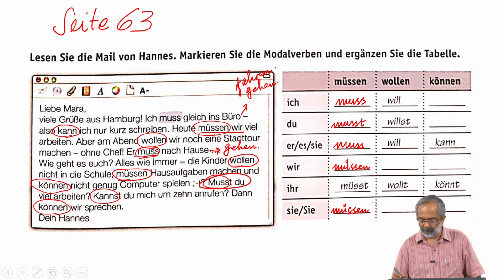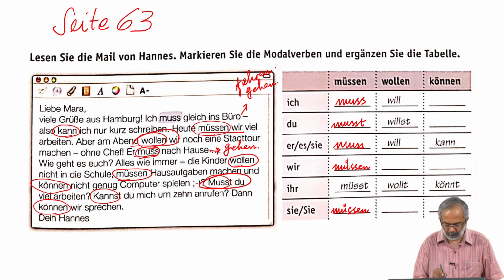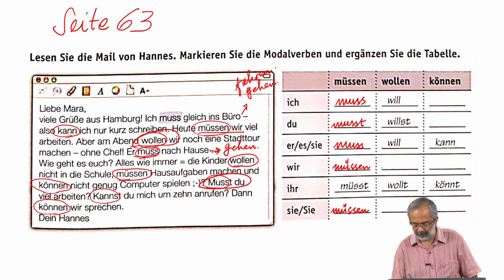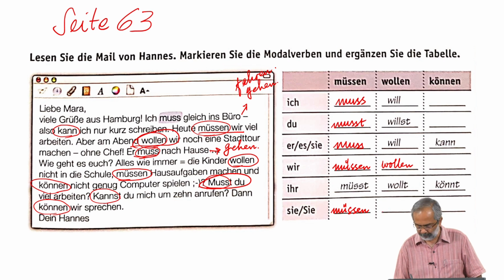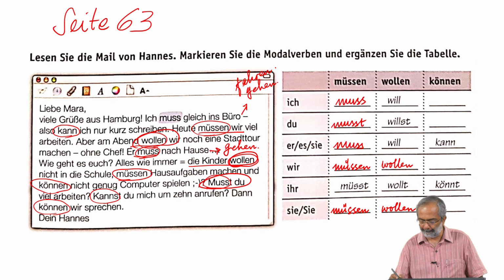Ich will, du willst, er, sie, es will, wir, heute wollen wir. Wir wollen, ihr wollt, sie wollen. Die Kinder wollen, sie wollen.